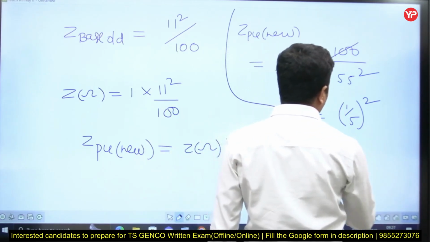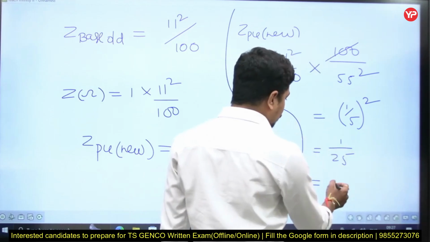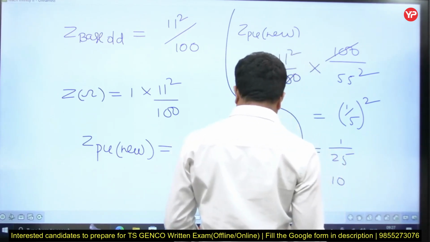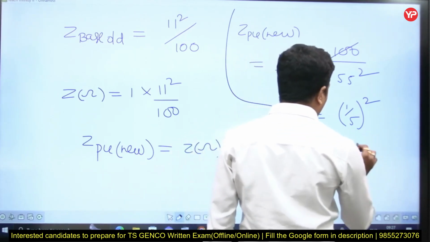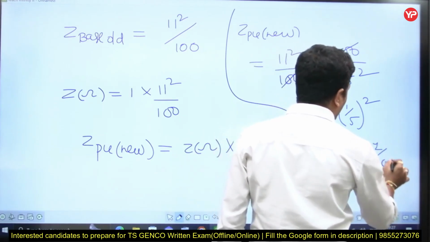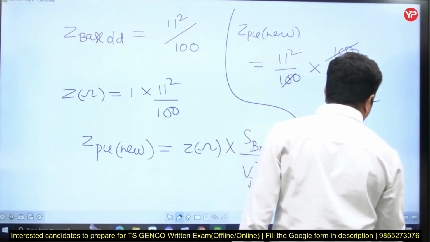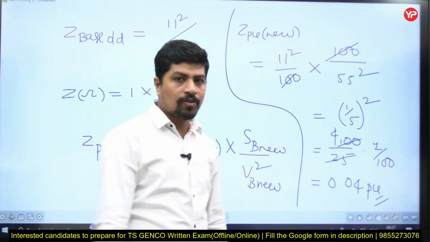This is 1 by 25. I can write it as 100, see, simplification is also important. So I can write it as into 100 divided by 100. So 25 force, it is 0.04 per unit is the answer.